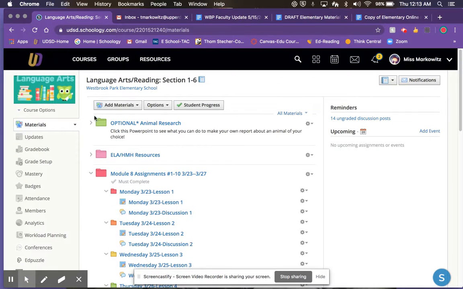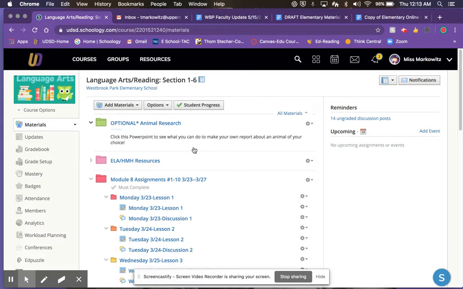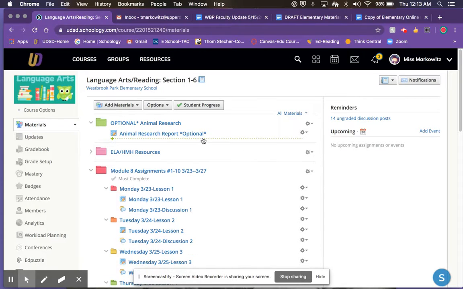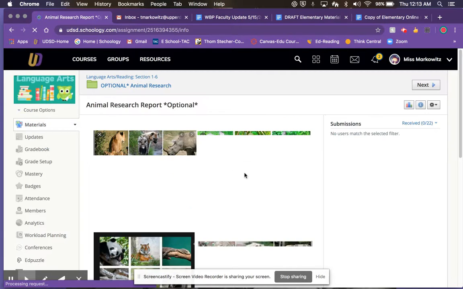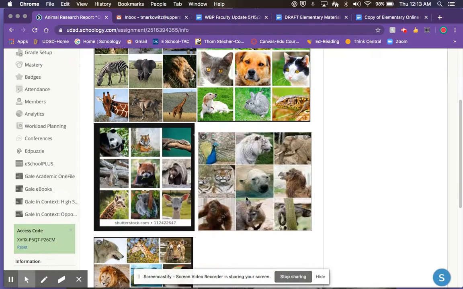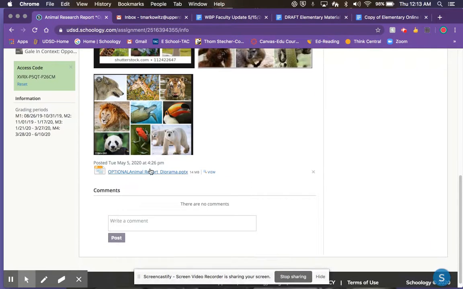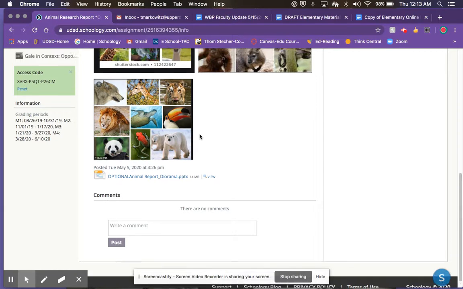And if you'd like, I do have this optional animal research if you just want to work on a project, do something fun. Okay, even if you just do it over the summer. Put up a bunch of pictures of animals here. You're going to choose an animal, and the information is in this PowerPoint. It's a diorama, which means you take a box or something that has one open side, and you put things inside and build a scene of the habitat of this animal.